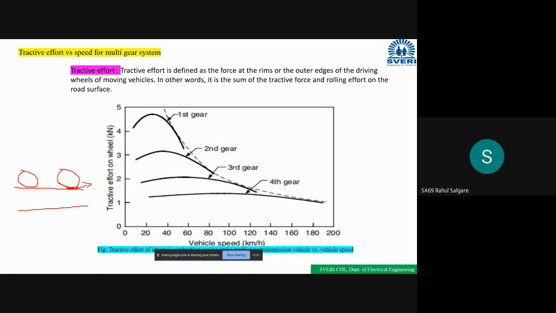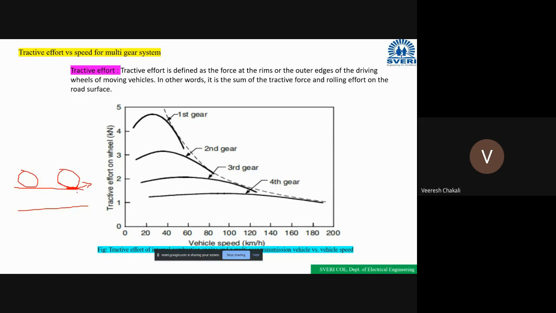Repeat this line. Please note. Can I repeat it? Yes, sir. Tractive effort is nothing but the adhesion between the contact area of the tire of the vehicle and the road surface. Okay, this is called the tractive effort.